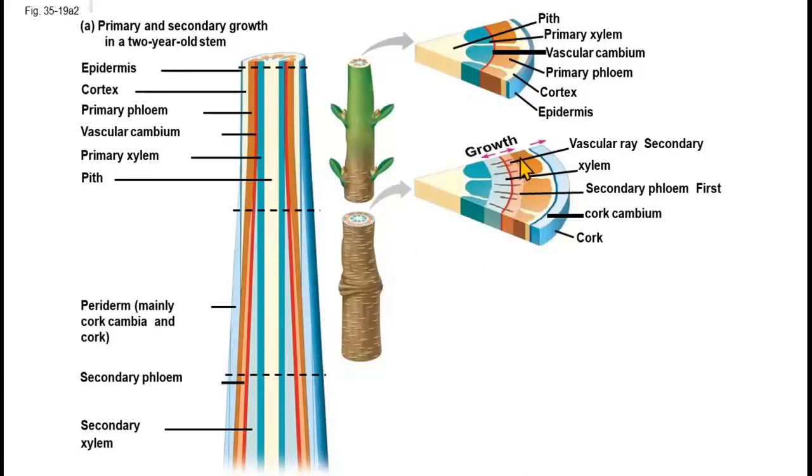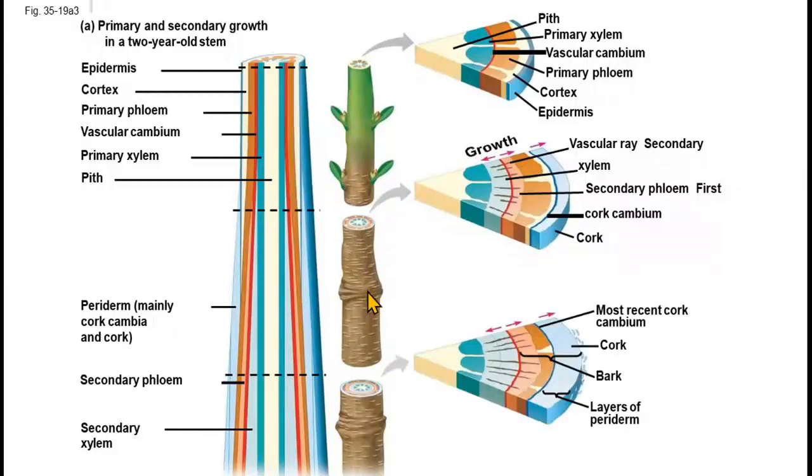There is appearance of vascular ray, then secondary xylem, secondary phloem outward, and the cork cambium has started its activity and cork has been formed outside. Growth has started in this direction and the stem has started increasing its diameter also.